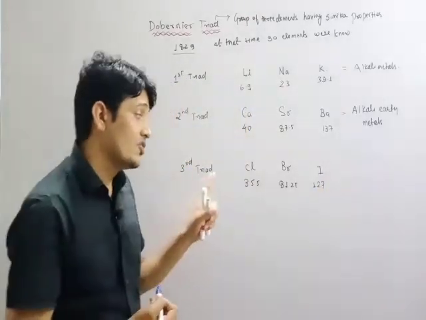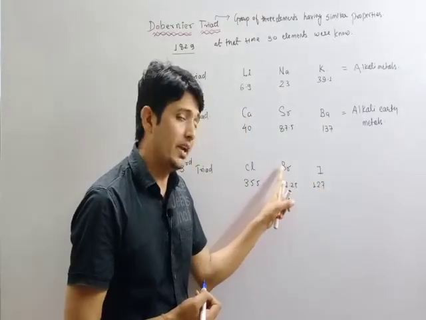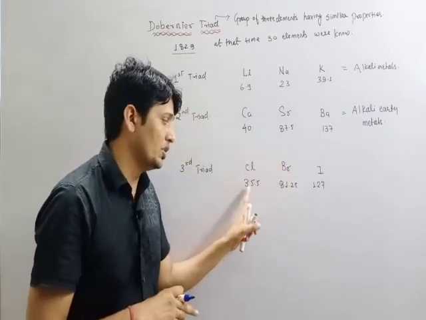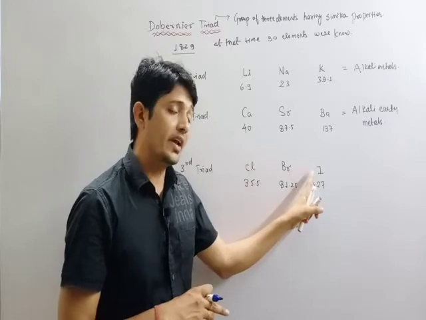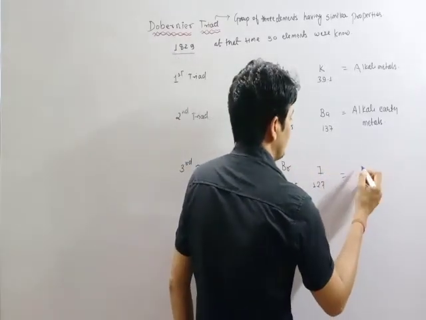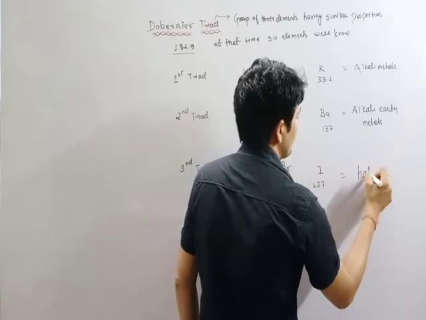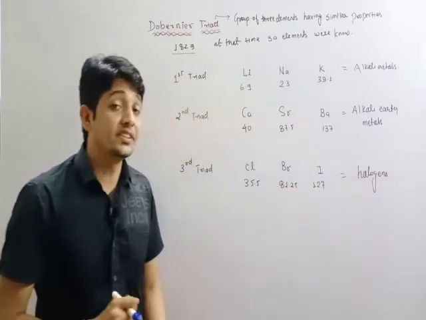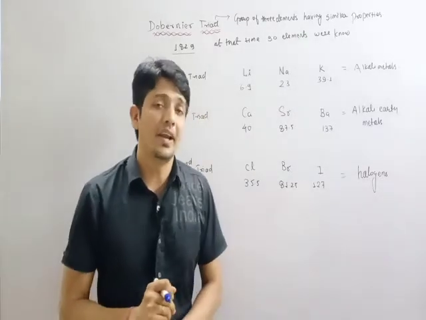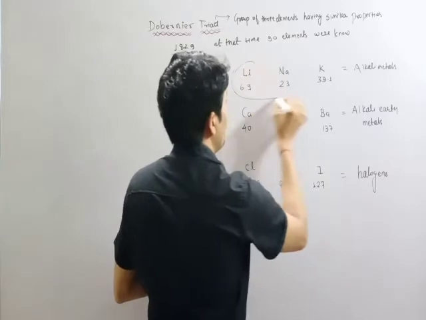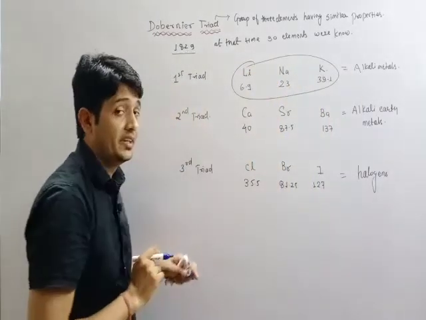The atomic mass of bromine is approximately equal to the mean of the atomic masses of chlorine and iodine. All these elements are halogens, called so because they form halides. All these elements have similar properties.